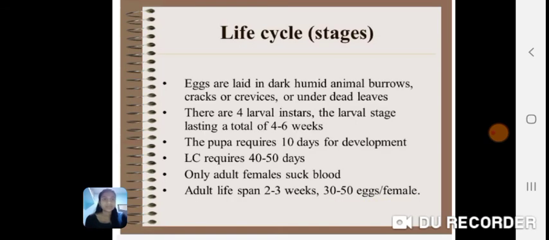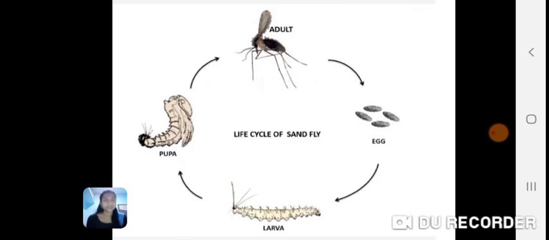Life cycle: the eggs are laid in dark, humid animal burrows, cracks or surfaces, or under dead larvae. There are 4 larval instars, the larval stages lasting a total of 4 to 6 weeks. The pupa requires 10 days for development. The life cycle requires 40 to 50 days. Only adult females suck blood. Adult lifespan is 2 to 3 weeks and 30 to 50 eggs per female. This is the life cycle of sandflies.